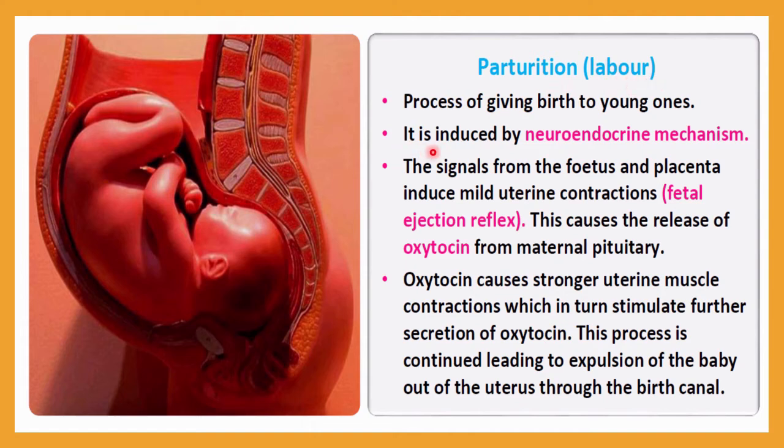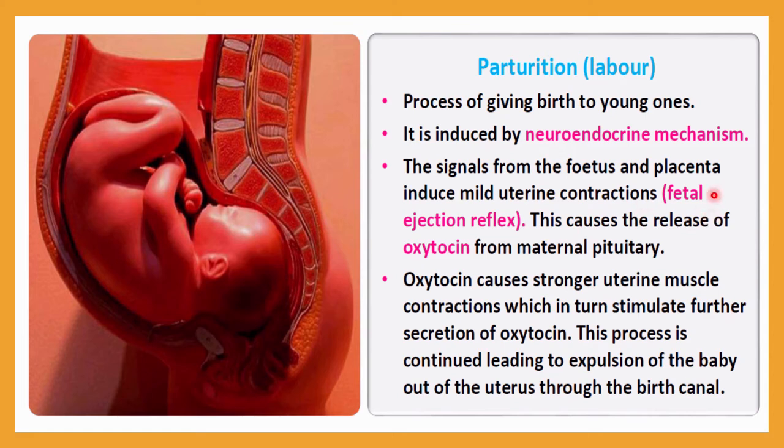It is induced by a neuroendocrine mechanism. That means the neural system and the endocrine system work together, and it is responsible for giving birth to the young ones. The signal from the fetus and the placenta induces a mild uterine contraction, and such a uterine contraction is called the fetal ejection reflex. We will learn this in detail in the next slides.